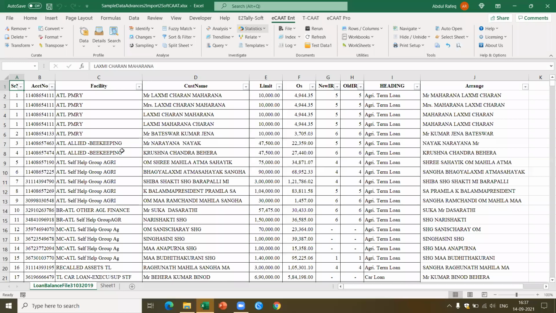No, we don't have any total here. Okay, right. Now let's go ahead. Now what I'd like to do is group this loan as per the heading, which is agricultural term loan, which means I want to know the amount as per each category.